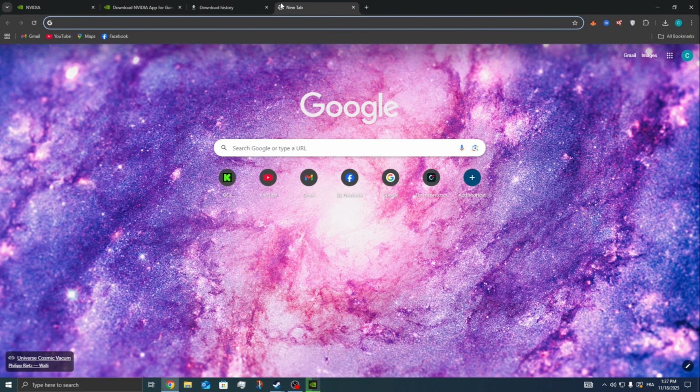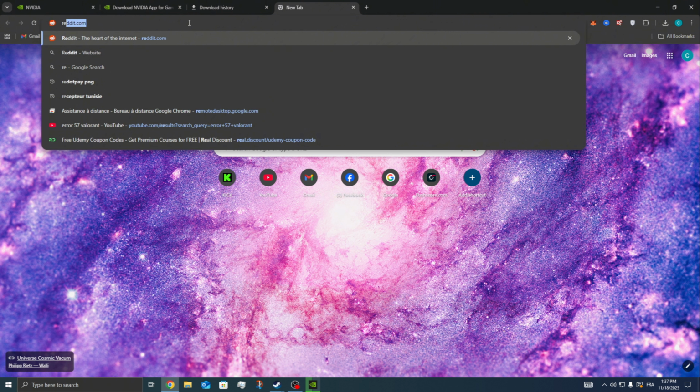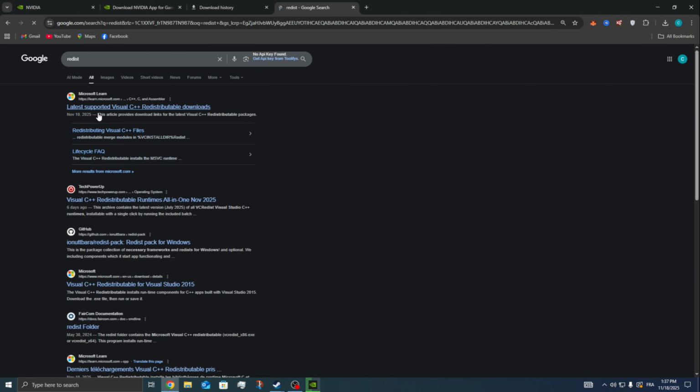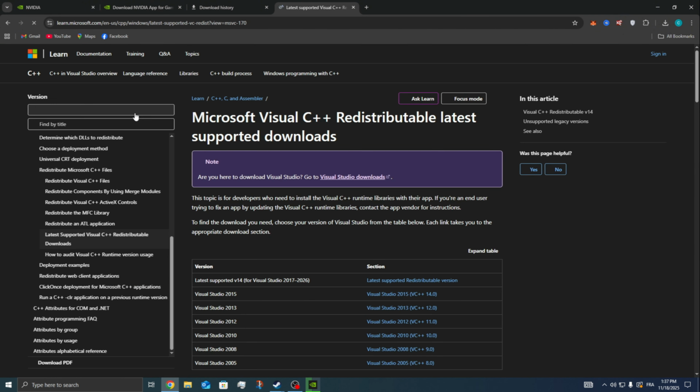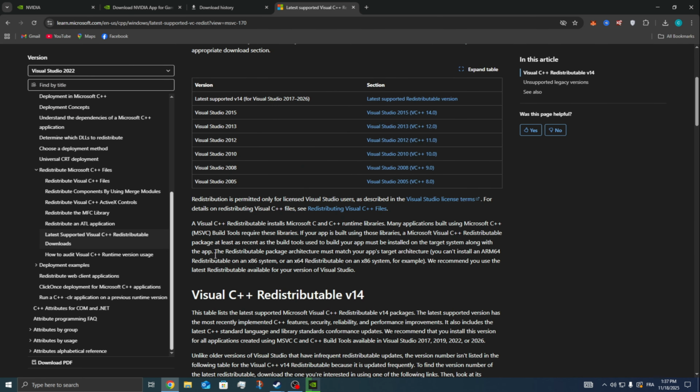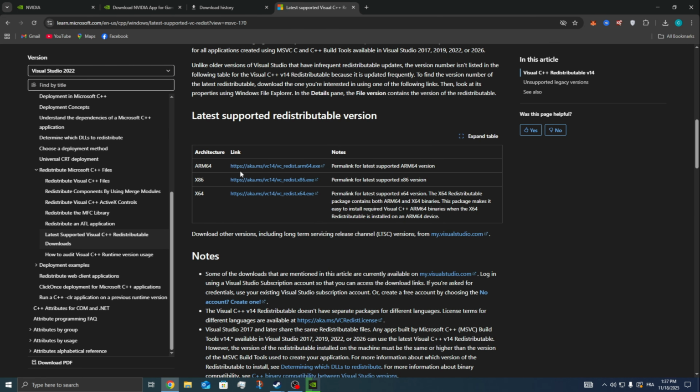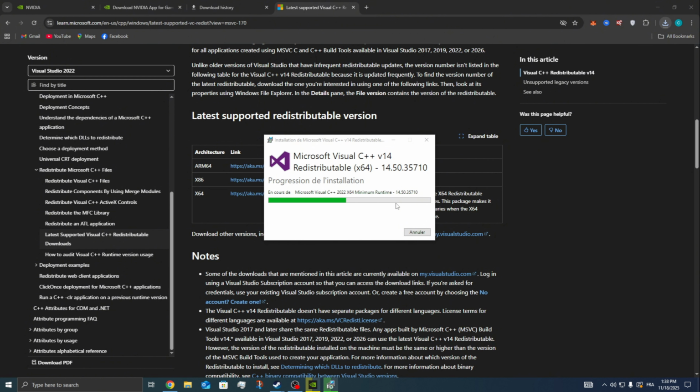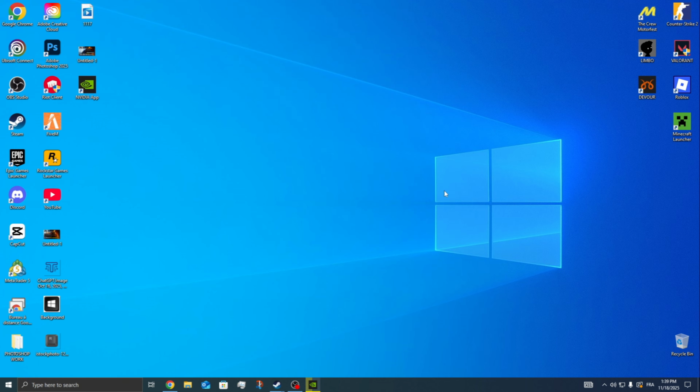Next, you'll need to open up your browser and then search for Redist like this. Click on the first Microsoft link and then scroll down to the second table, which is this one. Make sure to download the x86 and the x64 versions of these redistributables and install them individually. And if you run the installer and you see that you have it installed, and once you're done, you can close out of this.